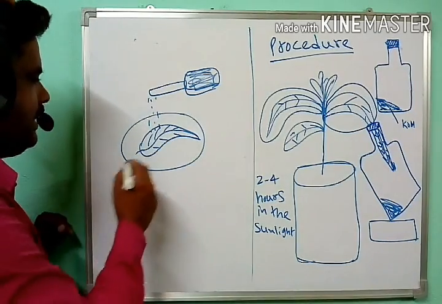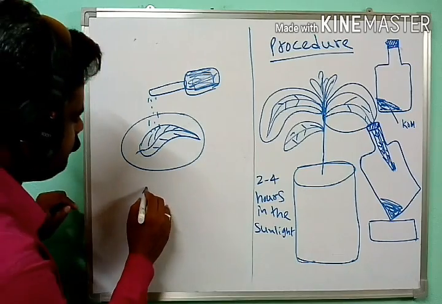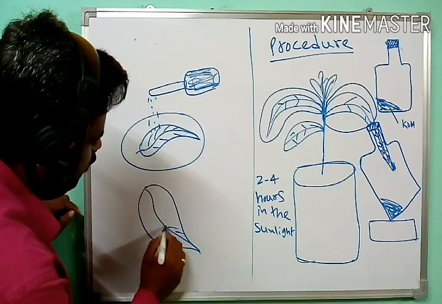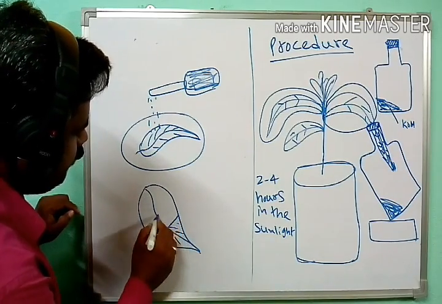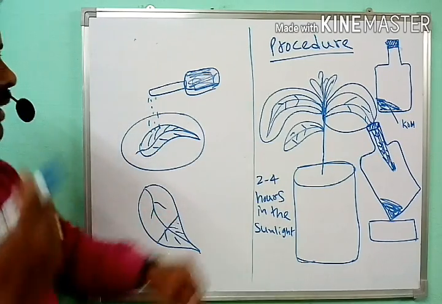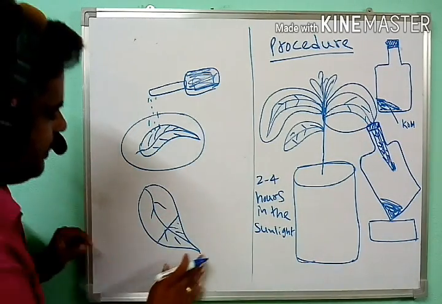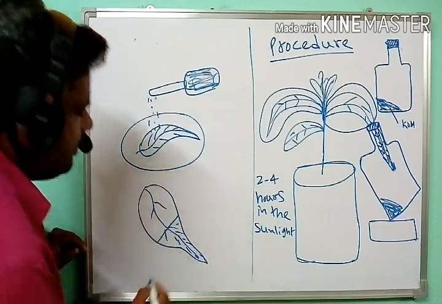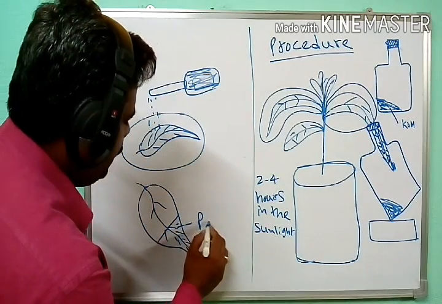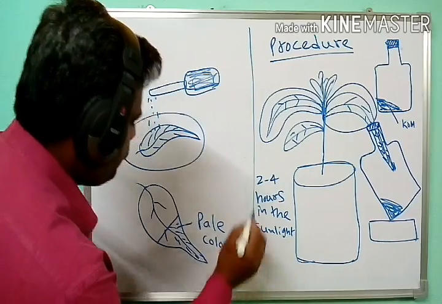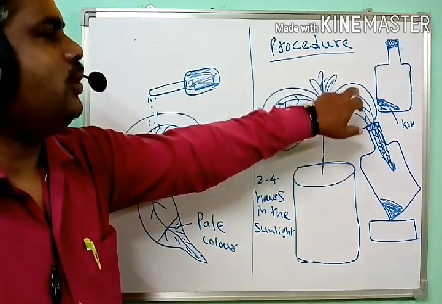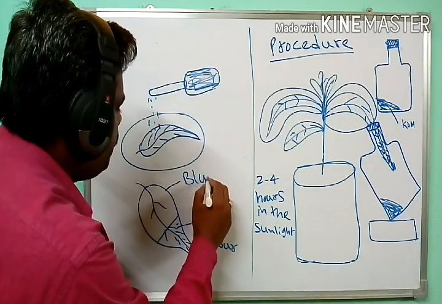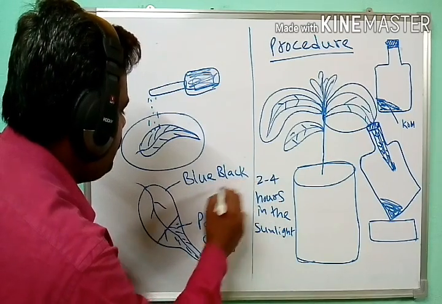In this experiment, we observe that the leaf portion inside the bottle does not turn into any color; it remains pale. The part of the leaf exposed to the environment turned blue black.